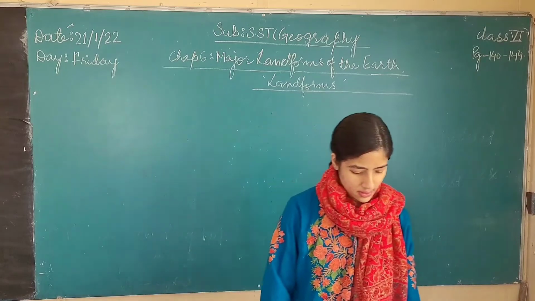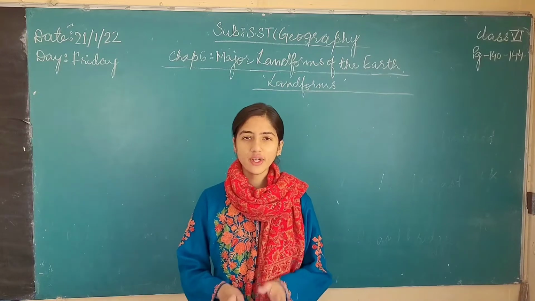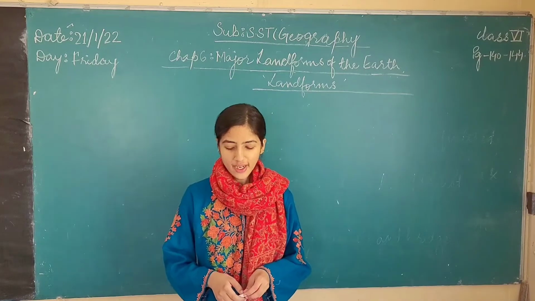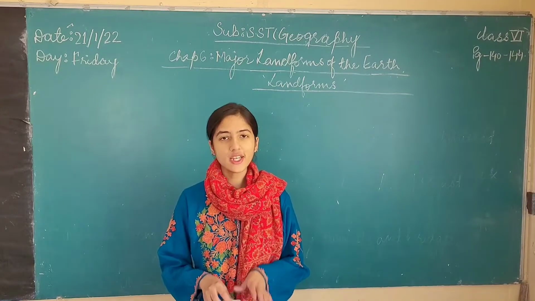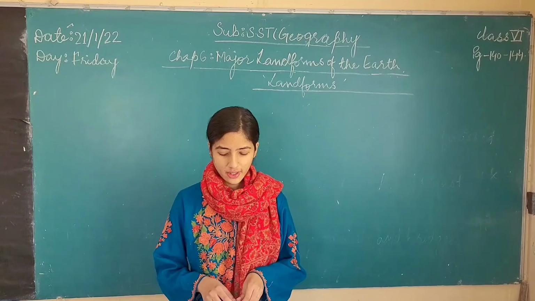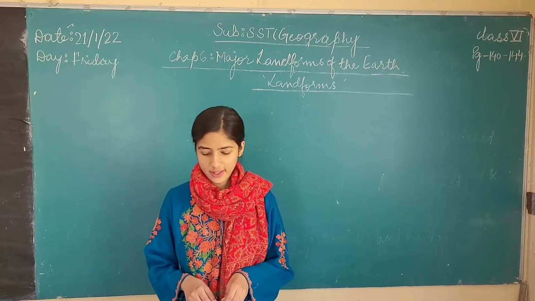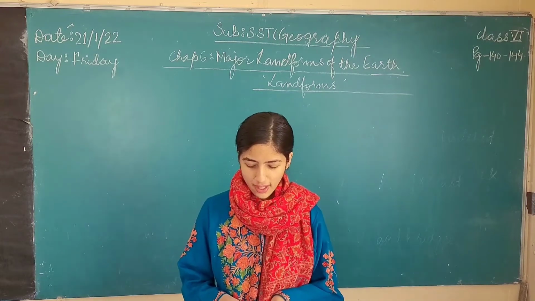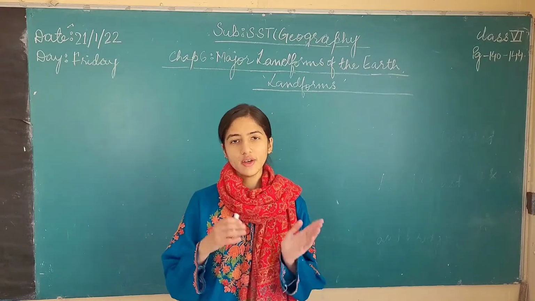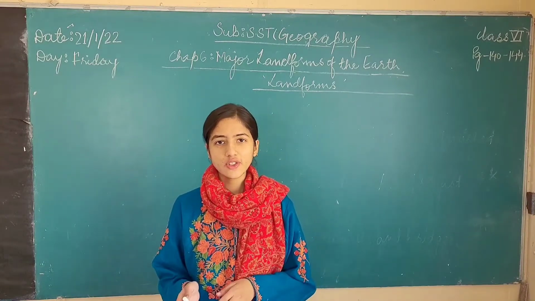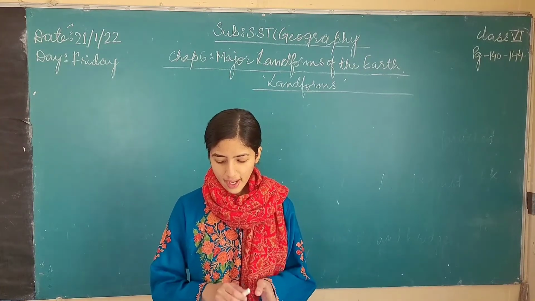Okay, so let us first understand what landforms are. Landforms are natural physical features found on the surface of the earth. They are created as a result of various forces of nature such as wind, water, ice and the movement of tectonic plates. So what are landforms? Landforms are natural physical features which are formed because of various forces such as air, water, movement of tectonic plates and ice.